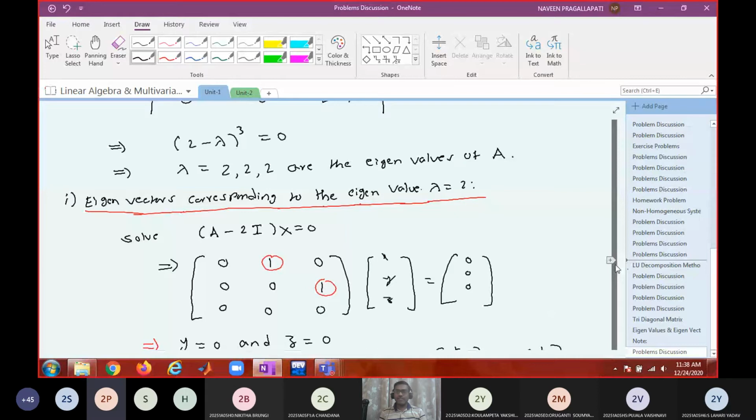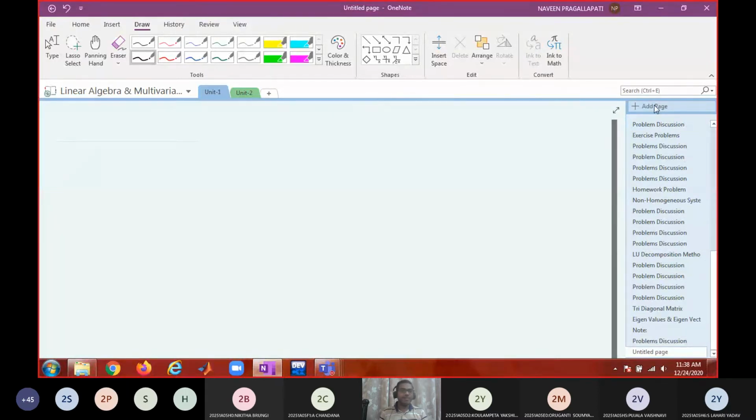Yes, sir. So take the next problem. Problem number 2. The matrix is: 6, minus 2, 2; minus 2, 3, minus 1; 2, minus 1, 3. So write down the characteristic equation and find out the roots.